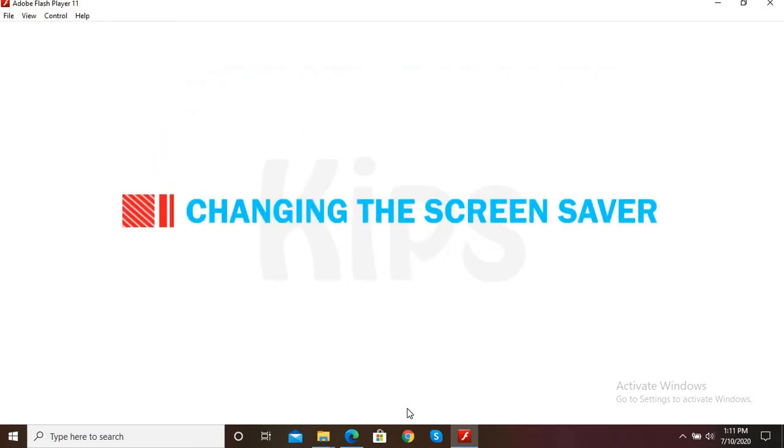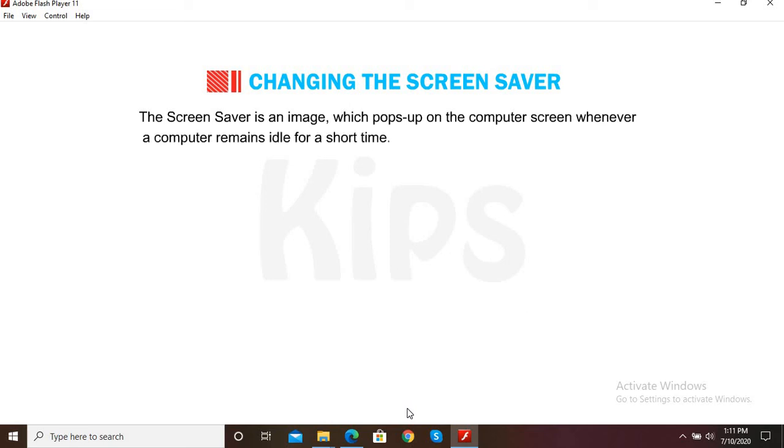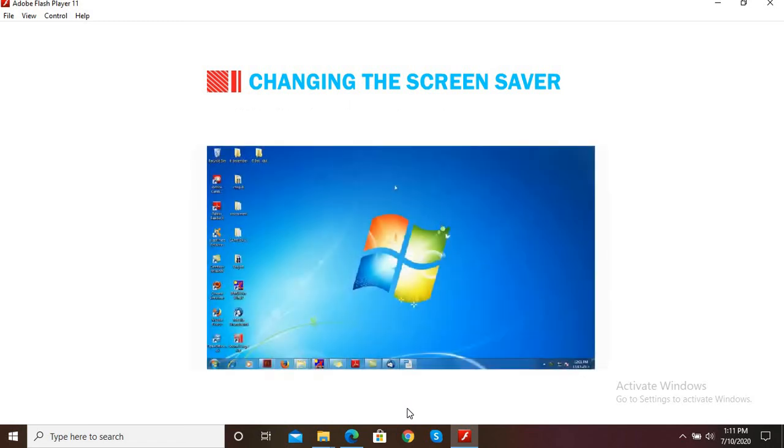Now, let us understand how to change the screensaver. The screensaver is an image which pops up on the computer screen whenever a computer remains idle for a short time. By pressing any key, you can get back to the normal screen again. Follow the given steps to change the screensaver.